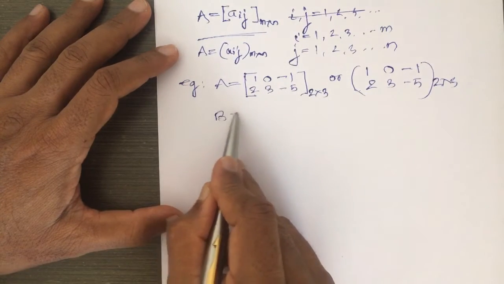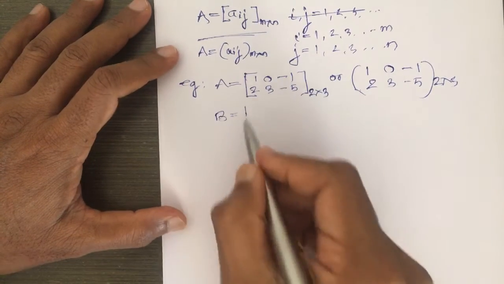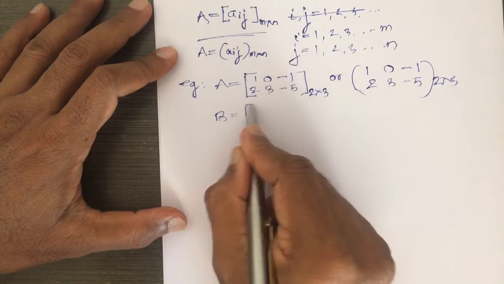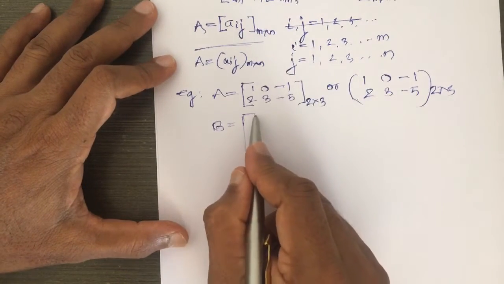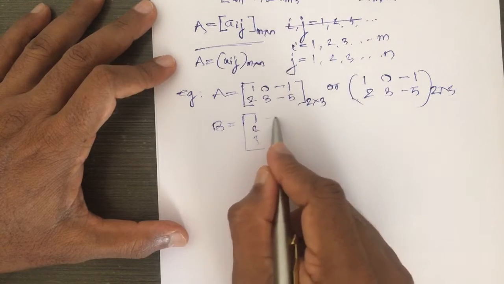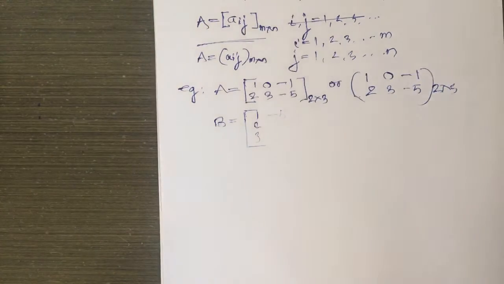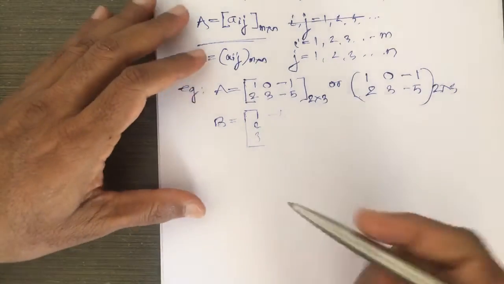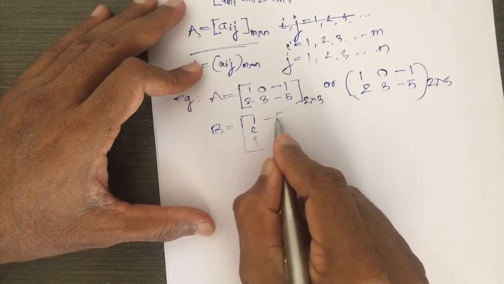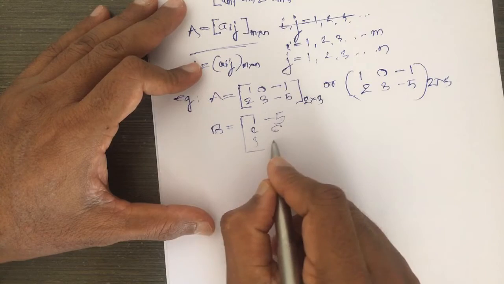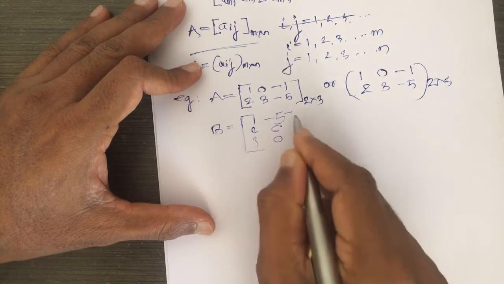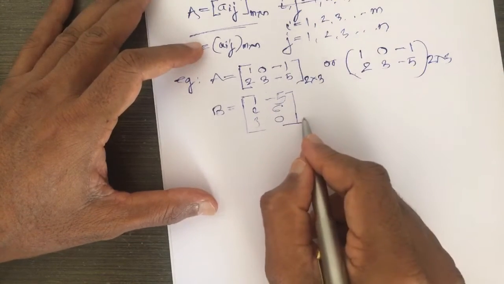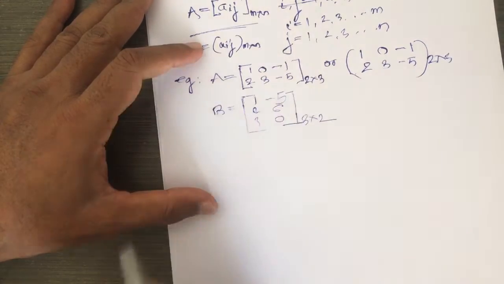I take another matrix B. Here this is a matrix, I write as 1, 2, 3, minus 5, 6, 0. So, this is a matrix of order 3 into 2.